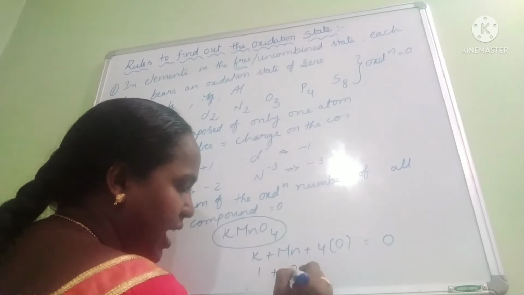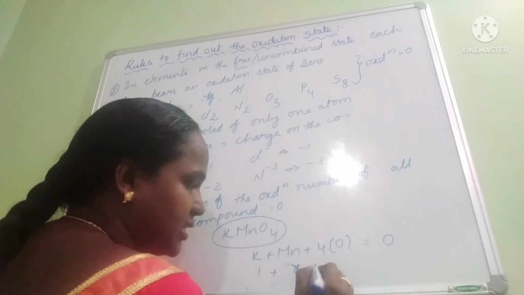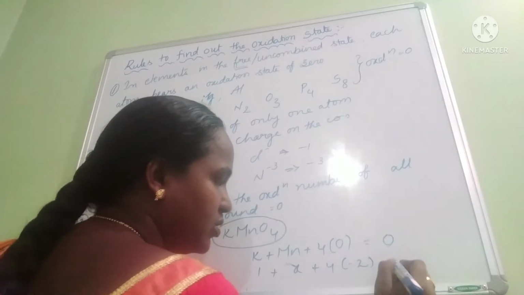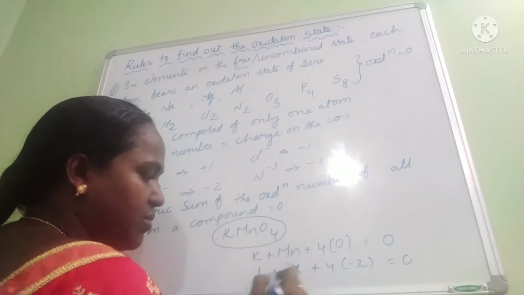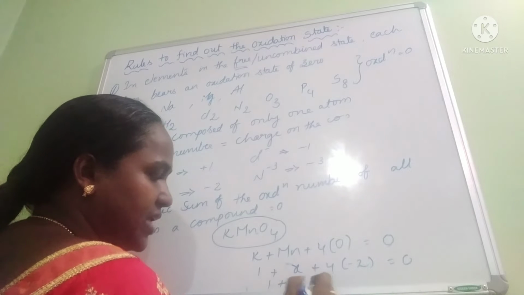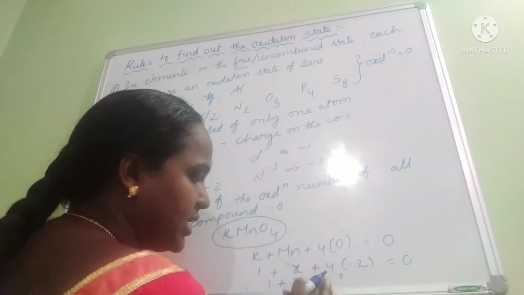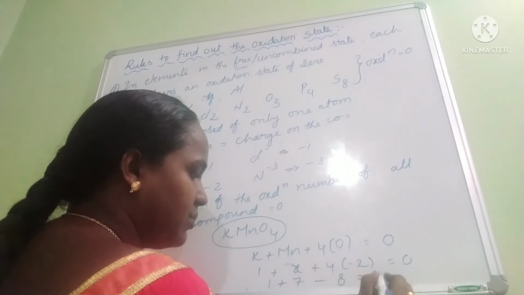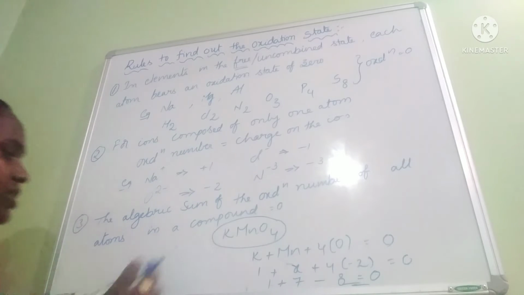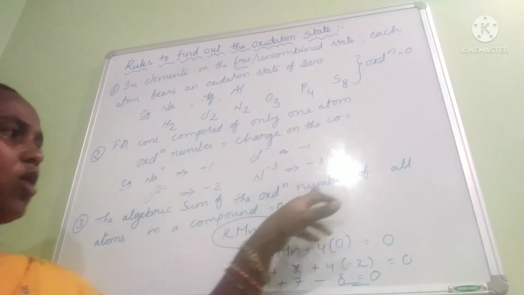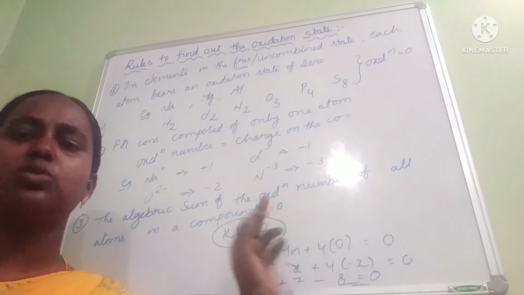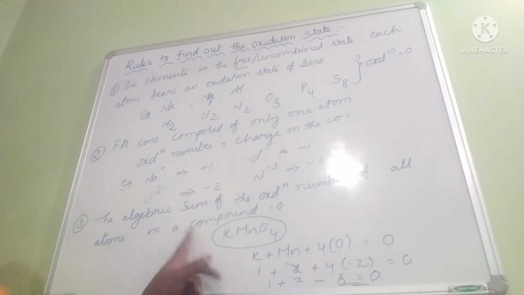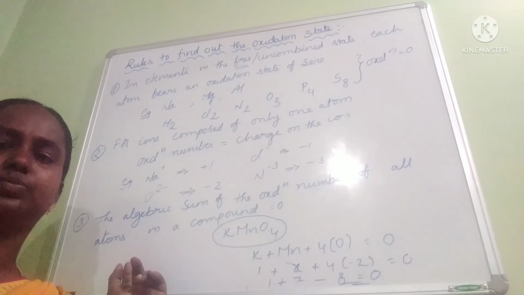Potassium +1, manganese X, plus 4 into oxygen -2. The sum should be equal to 0. So then what will be the manganese oxidation number? +7 plus -8 here. So the sum is equal to 0. That means the sum of the oxidation numbers of all the atoms in a compound should be equal to 0. Okay, that is the meaning of this rule.